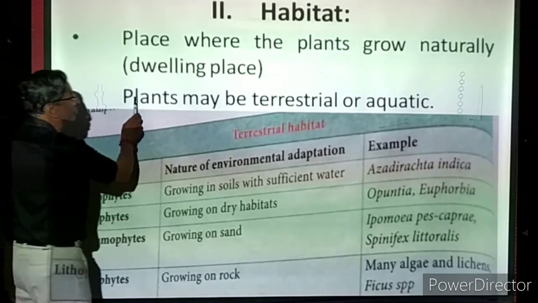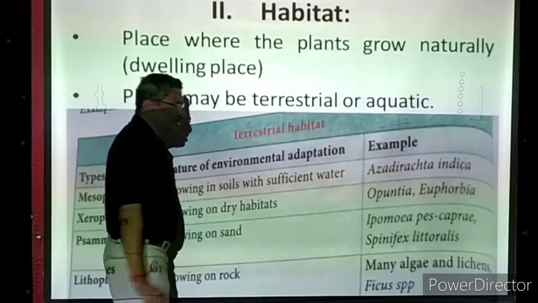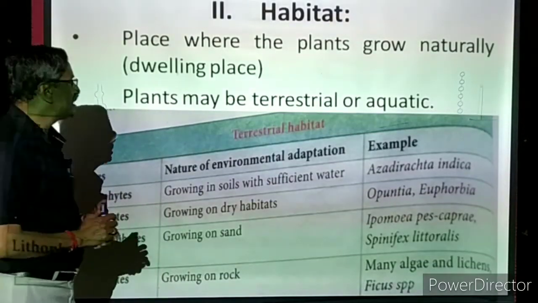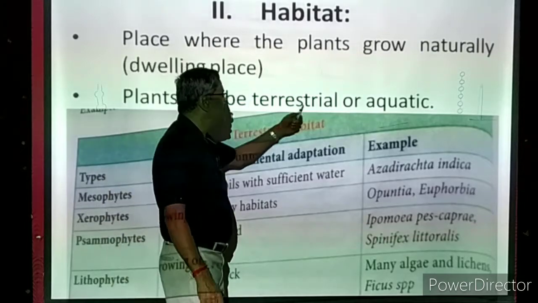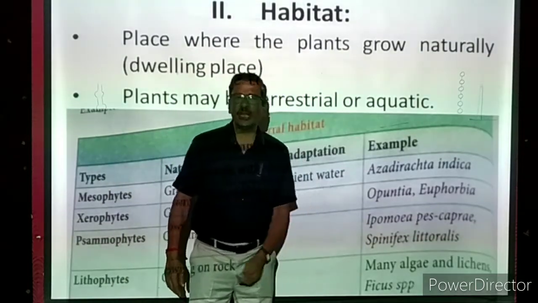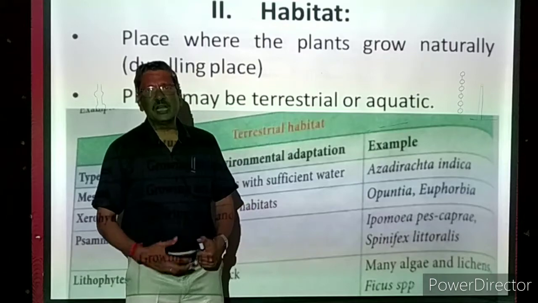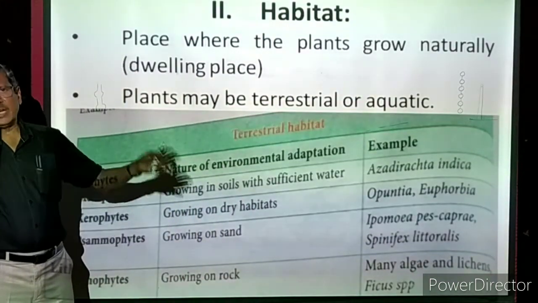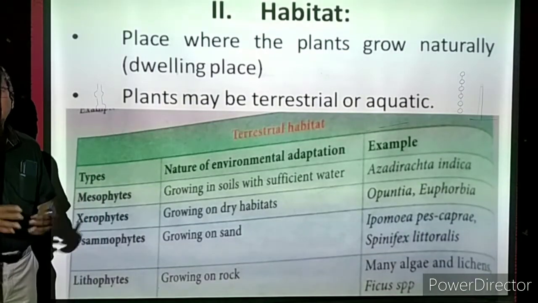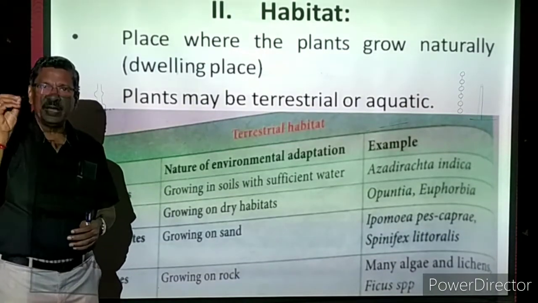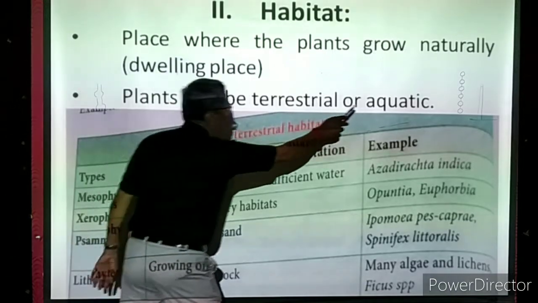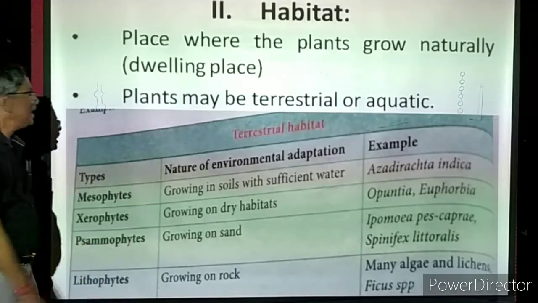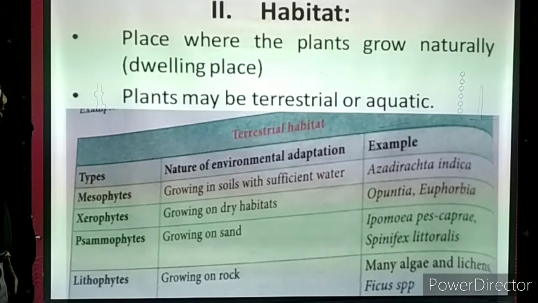Then the second point: plants may be terrestrial. What is the meaning of terrestrial? Plants which are growing on land. Terrestrial means land growing. Or aquatic. Aquatic means water. Some plants are living in water. For example, a big pond or lake is there, and it is filled up completely with water, but you can see inside the water some plants will be there. So they are called aquatic plants. The plants which are growing on land are called terrestrial plants. So the plants may be terrestrial plants or aquatic plants.